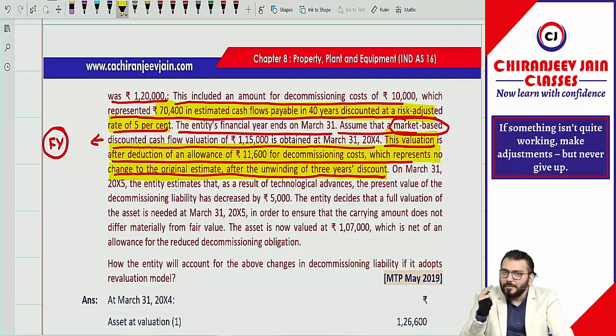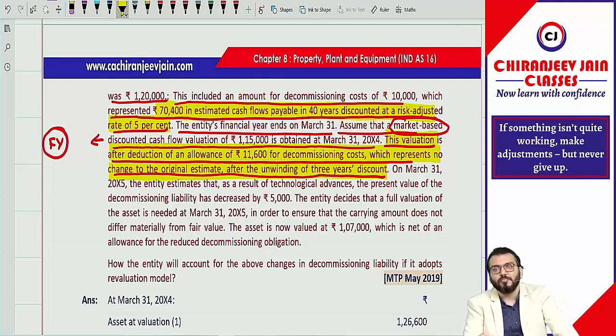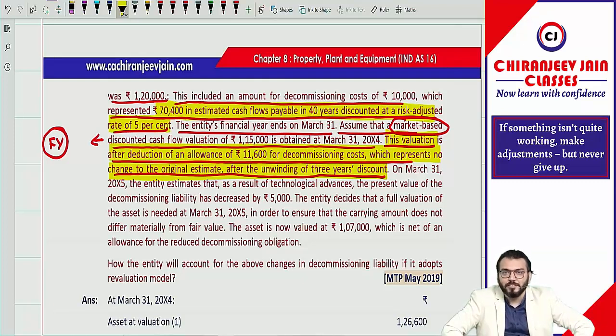You need to understand the information given in the question on your own, and if you are not able to understand, you should seek help. Then only I am there to help you. So first you think what you are understanding, then I will explain. If my explanation and your understanding match, both are chartered accountants. And if they don't match, then also both are chartered accountants, because as a student, if I am also reading, it might happen I am also not able to interpret. So don't worry if you are not able to understand the information, but you need to try to understand on your own.